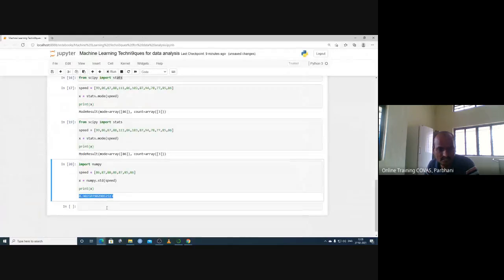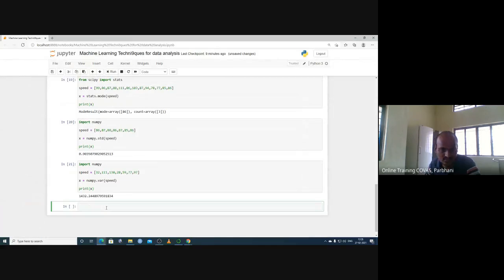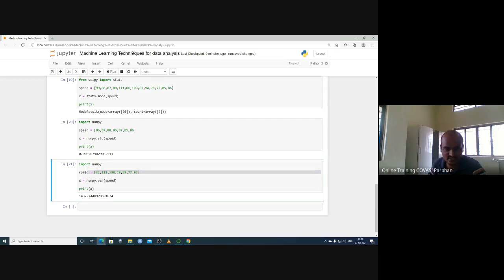How to calculate? To go fast, we are copy pasting, otherwise we have to type. So import NumPy is the Python module. The speed, what is the speed of the car? 32, 11, 111, 133, or you can consider different pulse rates. If an animal has different pulse rates like this in this array, then instead of speed it will be the pulse rate. So let's make it pulse rate.